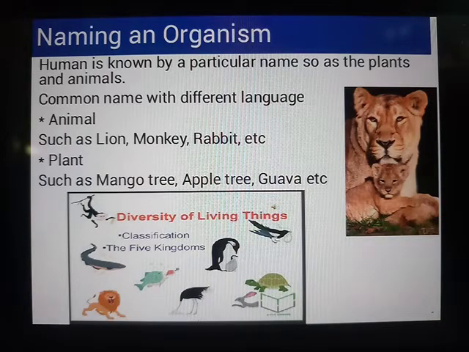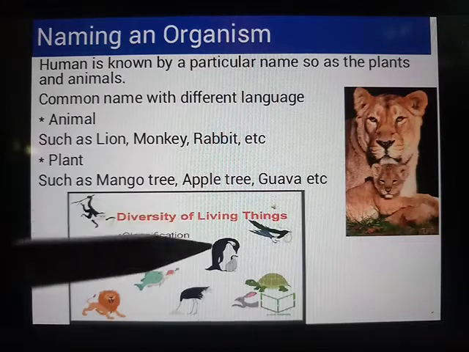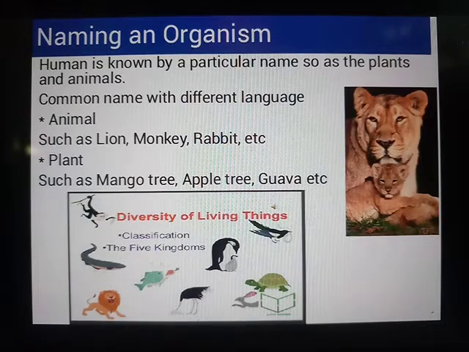Like I have a particular name, you have a particular name. Now this animal, what is it called? Yes, lion, isn't it? So what about this animal? Penguin. Very good. So here we observe that these are the particular names of particular animals, and when we see those animals we immediately know that it is a particular animal with a particular name. But the common name in different languages will be different.